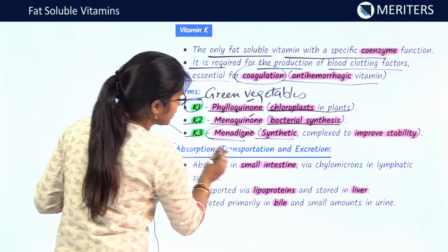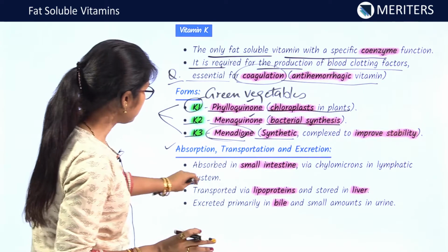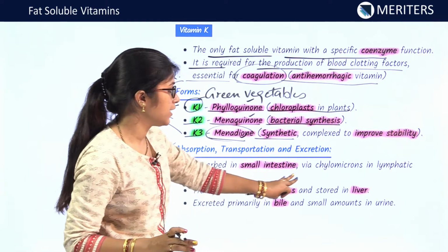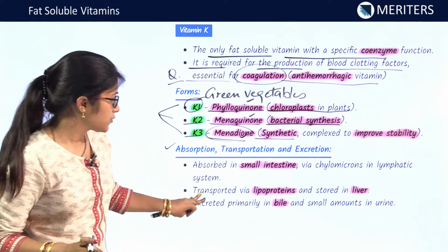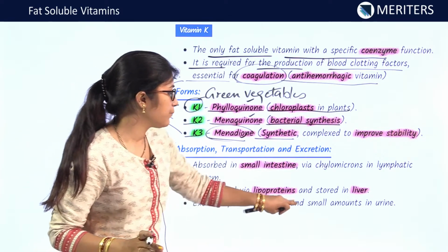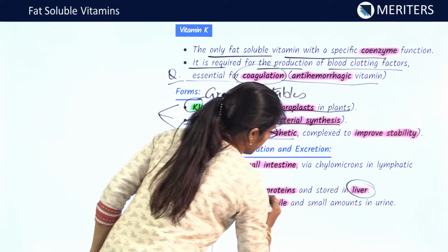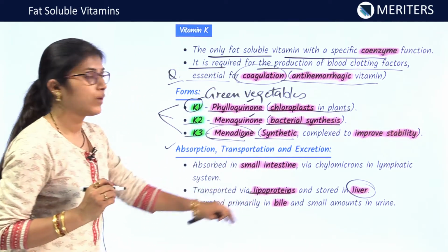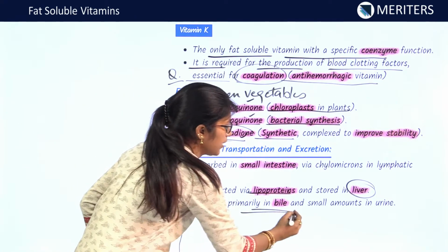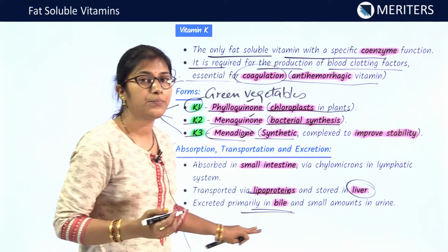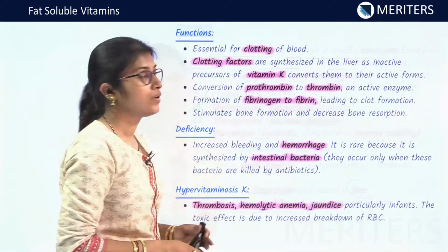Now, we'll see absorption, transportation and excretion of vitamin K. It is absorbed in the small intestine via the chylomicrons in the lymphatic system. It is transported via lipoproteins and is stored in liver. And it is excreted primarily in bile. This is very important. It is excreted primarily in bile and small amounts are excreted in urine.